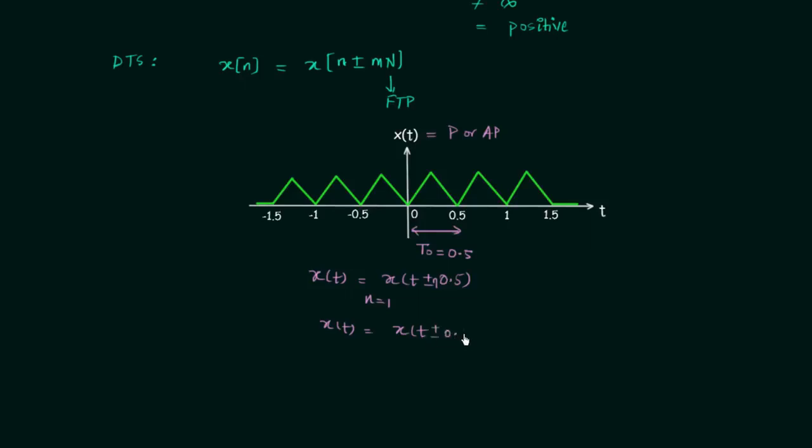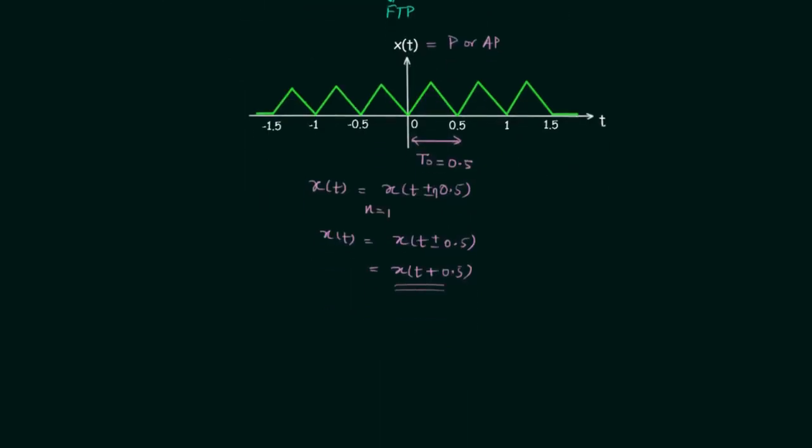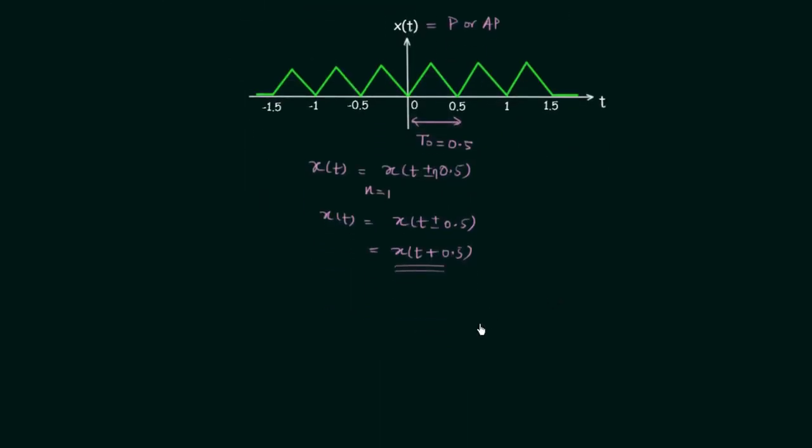To check its periodicity, I will consider the condition in which the signal is shifting towards the left by 0.5. So we will take x(t plus 0.5). We will obtain the waveform of this signal.